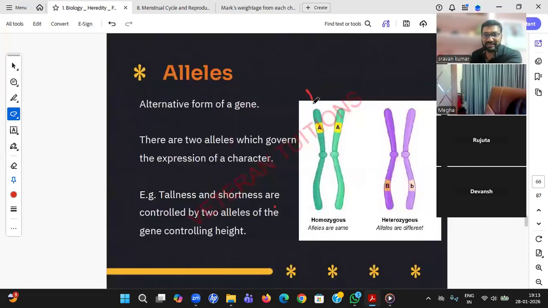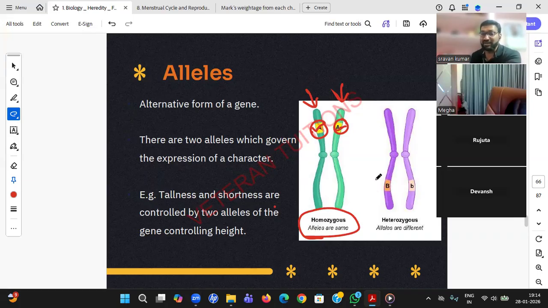Like you can see, these are two chromosomes, A and A. So they are two alleles, alternate forms of it. However, here the colors are the same, and that's the reason we say homozygous alleles.